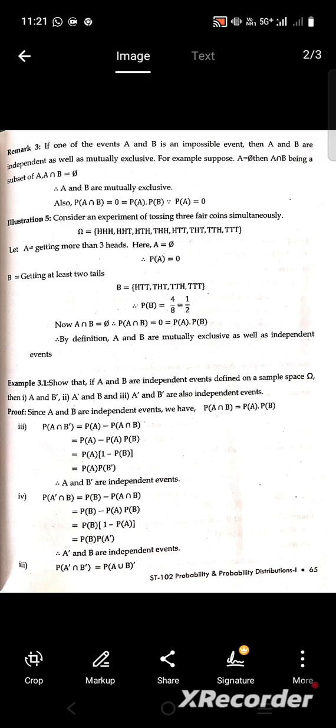And B is getting at least 2 tails, and the favorable events in set B are 4, so probability of event B equals 4 by 8, that is 1 by 2. And now A intersection B equals the empty set, therefore probability of A intersection B equals 0, which equals probability of A into probability of B, and by definition A and B are mutually exclusive as well as independent events.